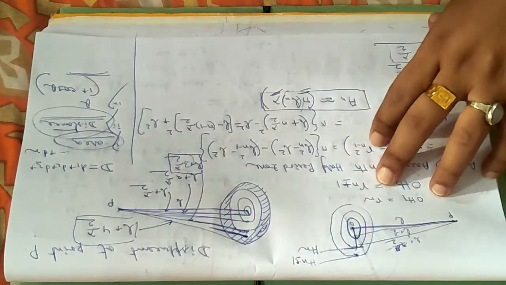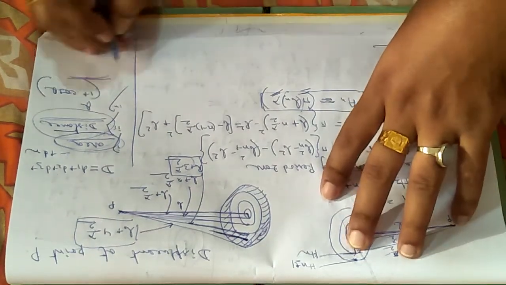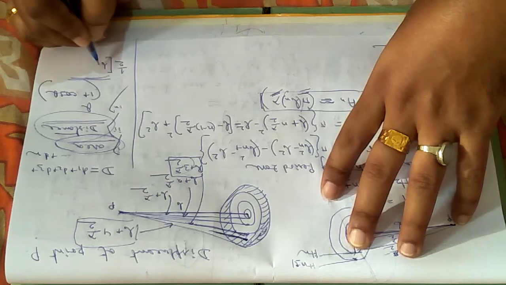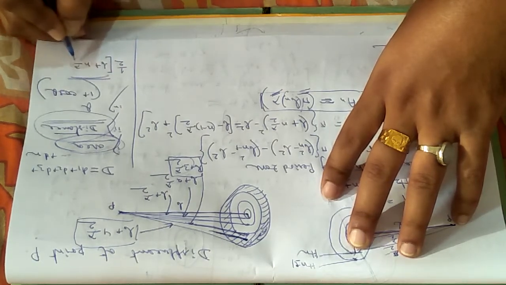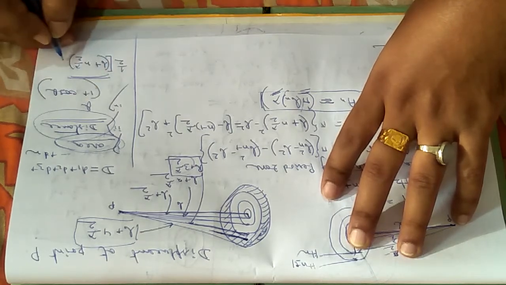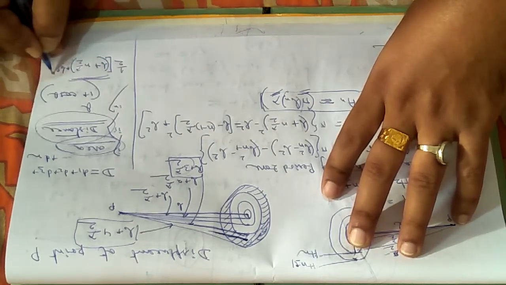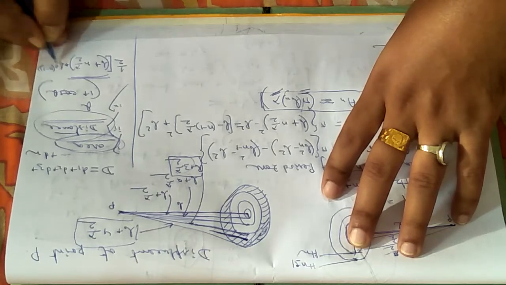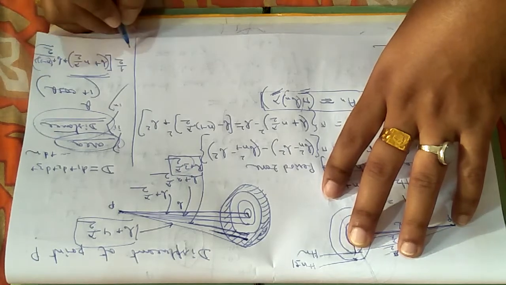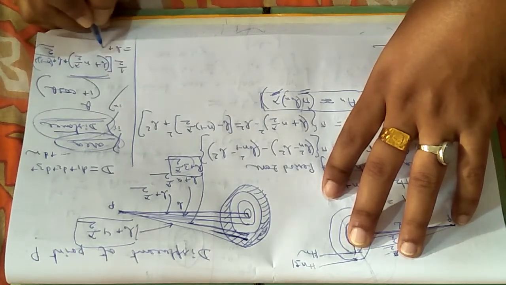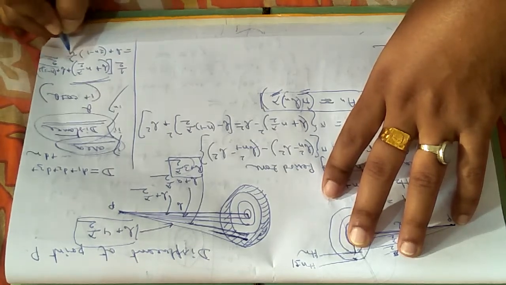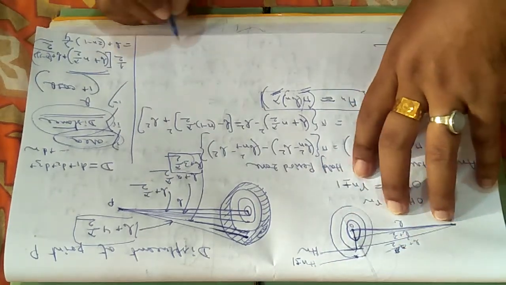The mean distance will always be half of b plus n lambda by 2, this is for the nth zone, plus the lower one, that is b plus n minus 1 into lambda by 2. Solve this one, and you will get b plus 2n minus 1 into lambda by 4. This is the distance.